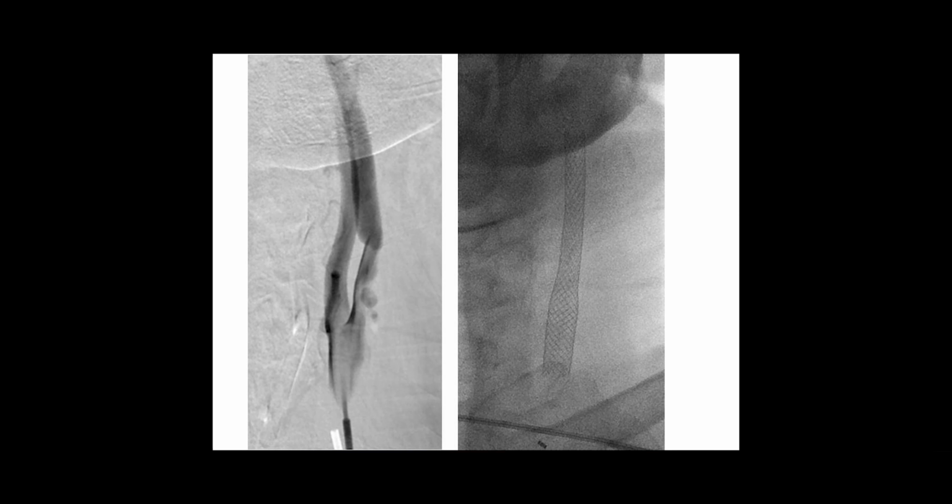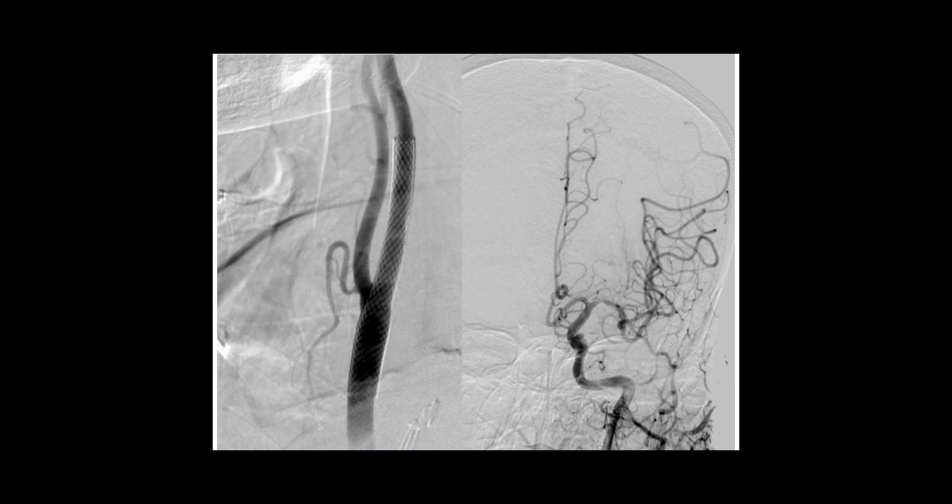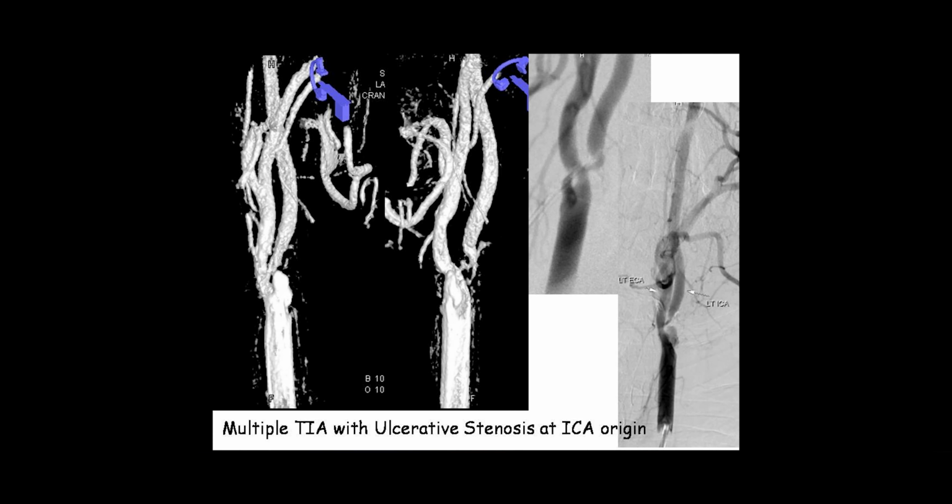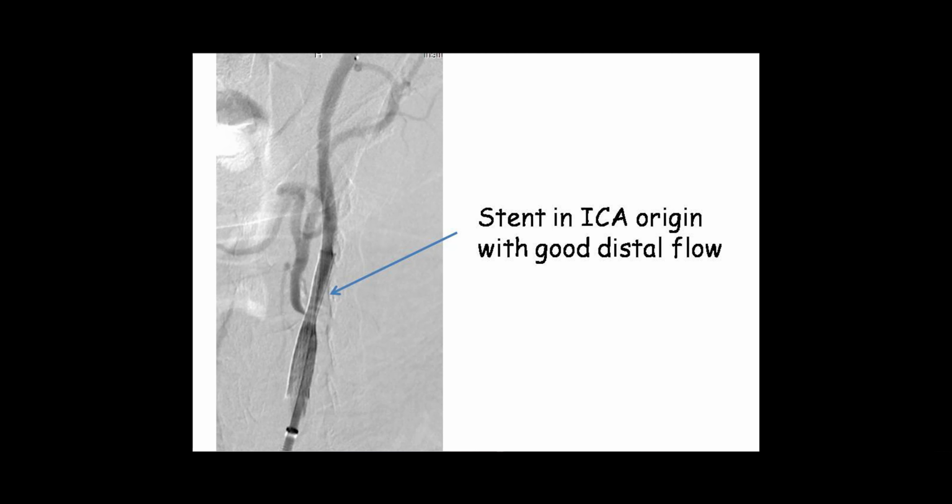This is another example where there is an ulcerated, tight lesion, and this is how a stent looks, as you can see. In the next slide, you can see that the whole artery is open and almost looks normal, and this is the intracranial circulation. Here is another example with a very tight, irregular stenosis and ulcerative lesions. Again, we have placed a stent, and you can see how with stenting the circulation can be restored.